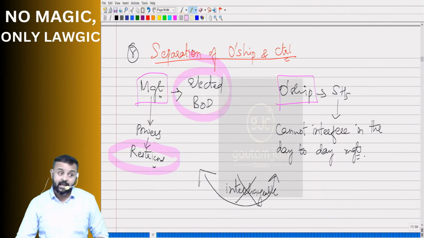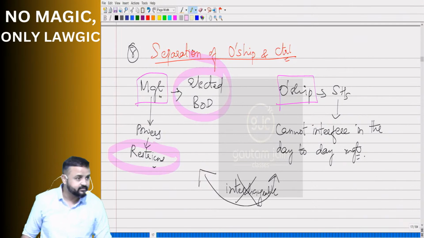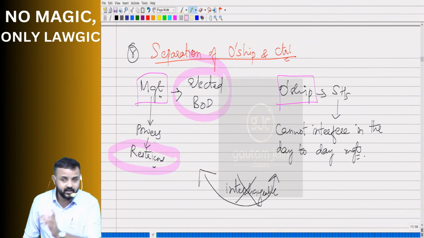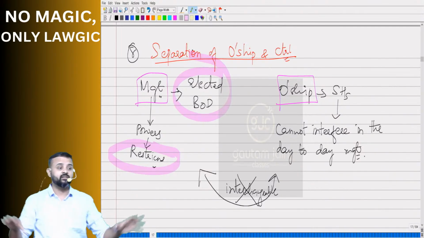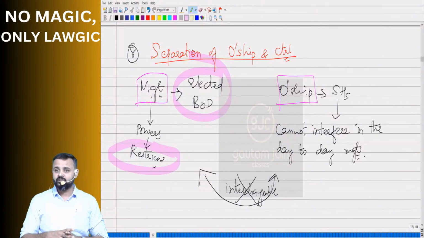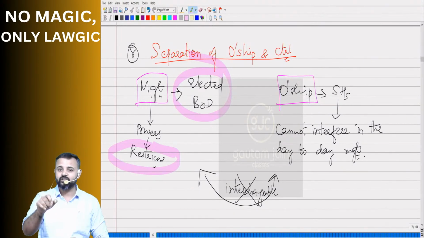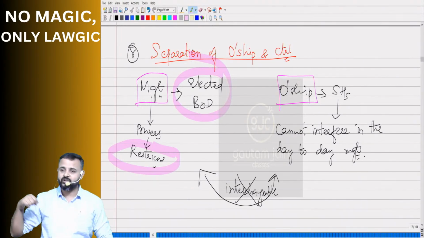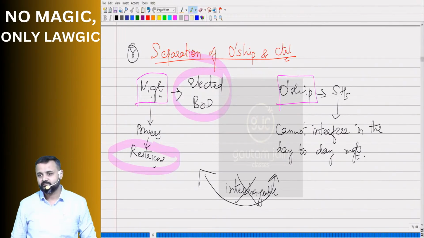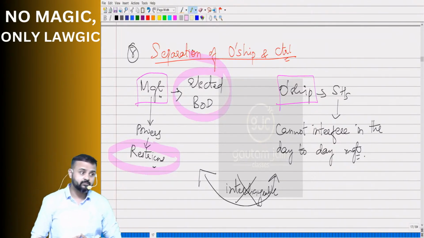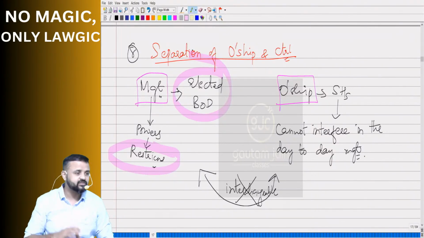I have written the words elected board of directors, not selected. Selected and elected are different. Do you think this academy has elected me? No, this was selection. Suppose they go for an election and give you a choice to cast your vote, then they will have a faculty appointed, a teacher appointed. Then what will it be? Elected teacher. But that's not the case. However, in directors, in the board, obviously election has to take place.